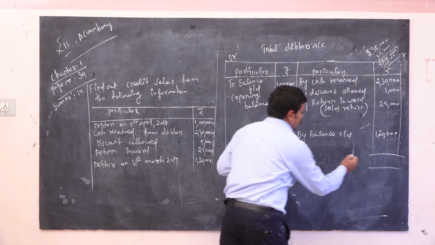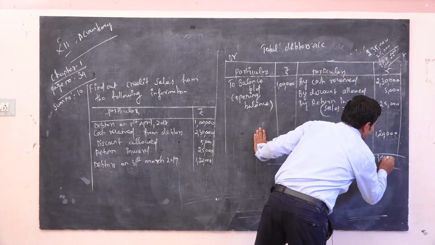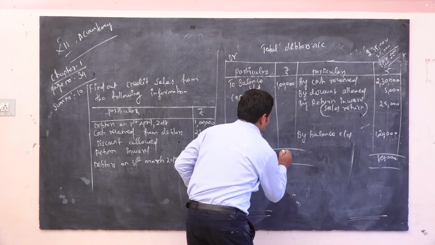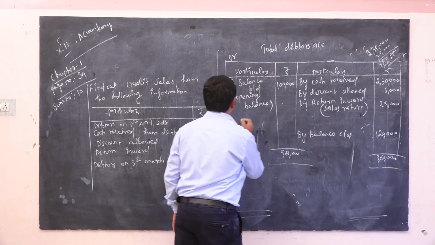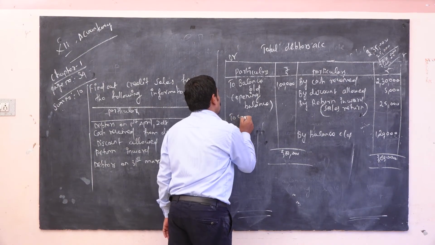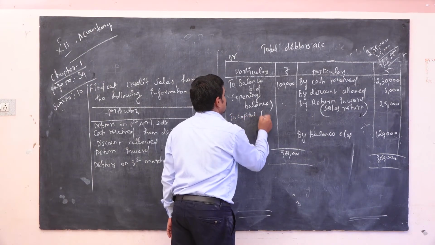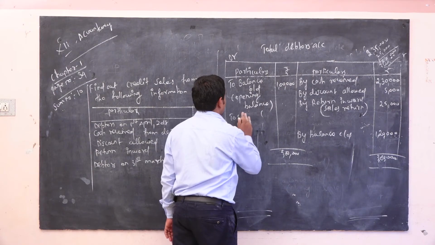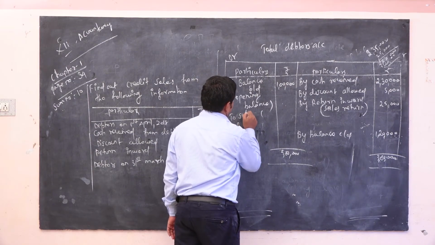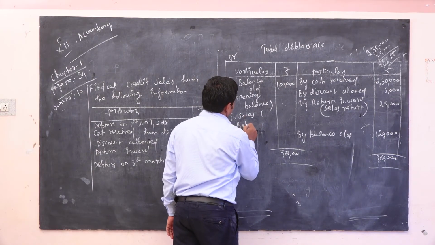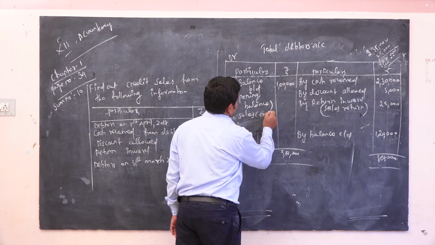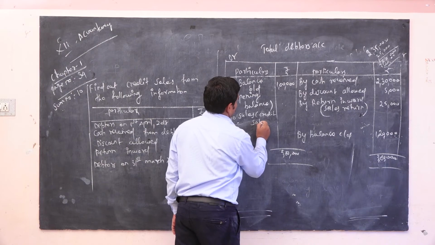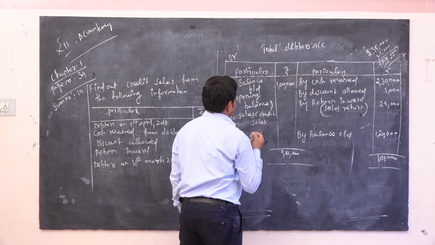So it comes under here 3,80,000. So here also 3,80,000. So the balancing amount is 2,80,000. So this is called sales, the balancing figure, so simply known as credit sales. Okay.